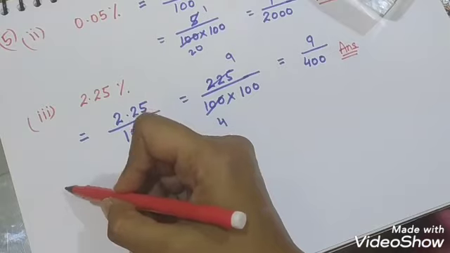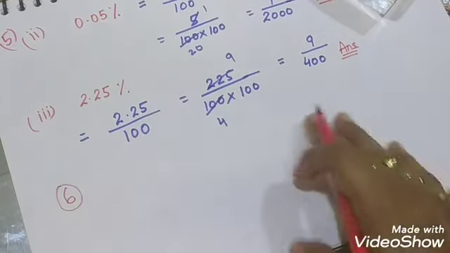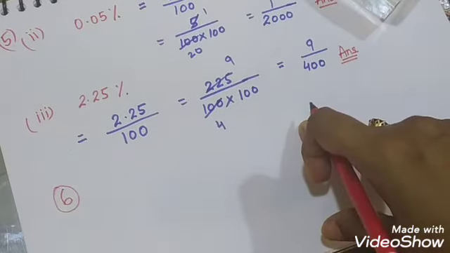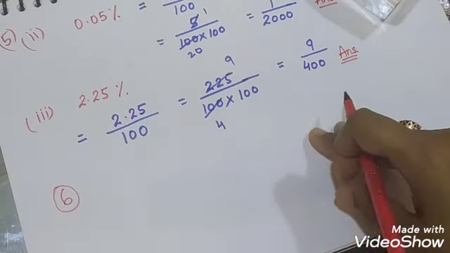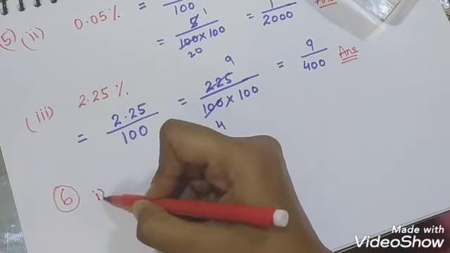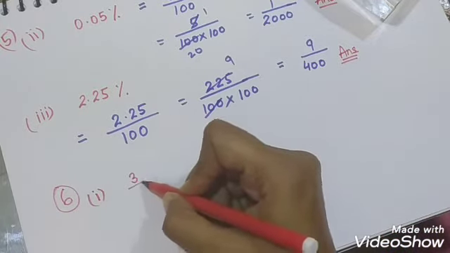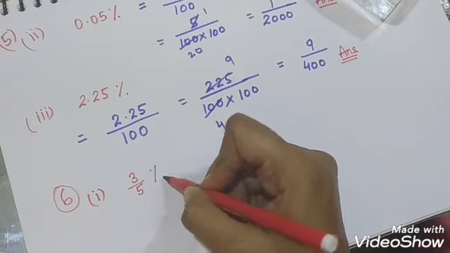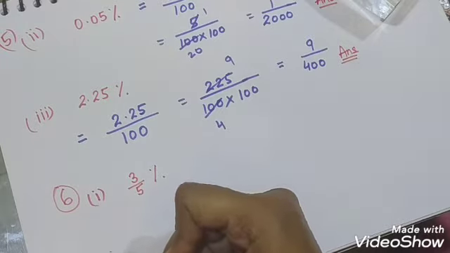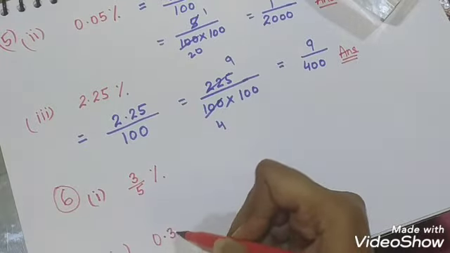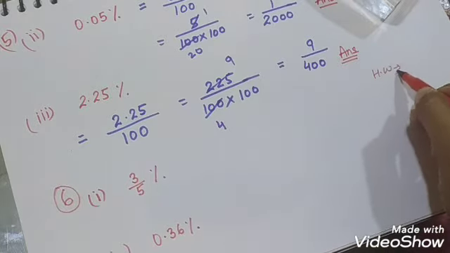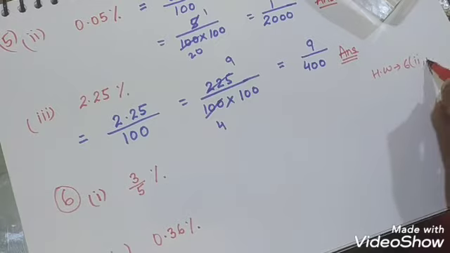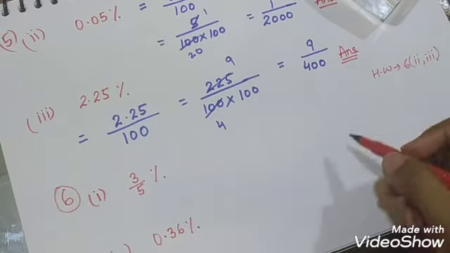Now question number 6. Question number 6 is to express each of the following as a ratio. In question number 6, you need to express it as a ratio. So we will do part 1, 3 upon 5 percentage, and then part 4, 0.36 percentage. And homework will be question number 6, part 2 and part 3.